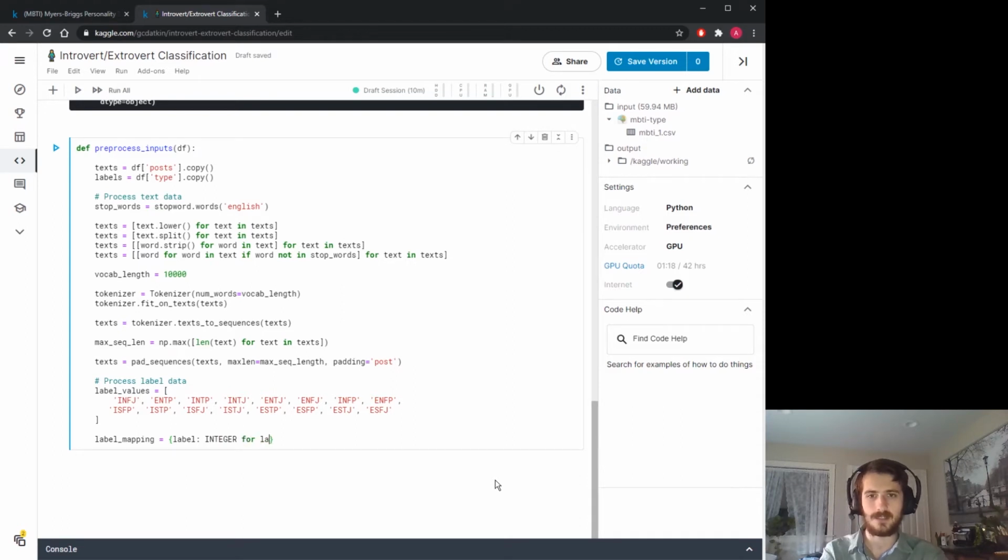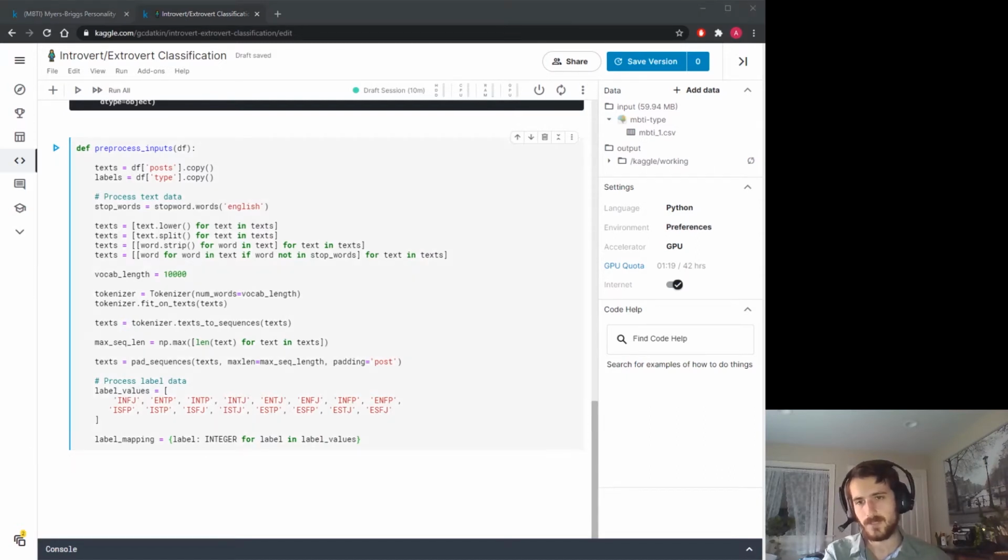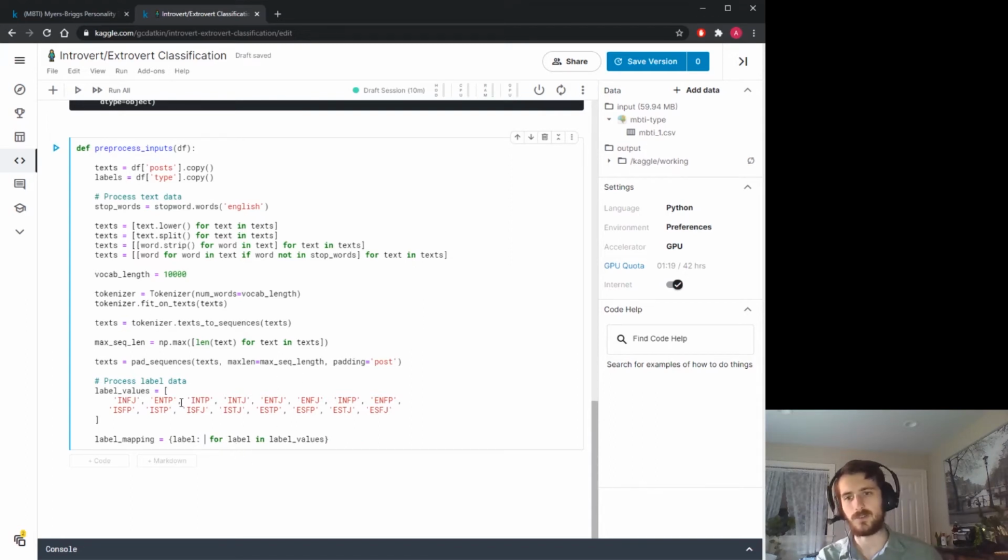For every label in label values, we're iterating through label values, getting each label, and now we want to assign each one to an integer. What I'm going to do is check the first character of label, and if it equals e, we're going to turn this into an int, and that's going to be our value.